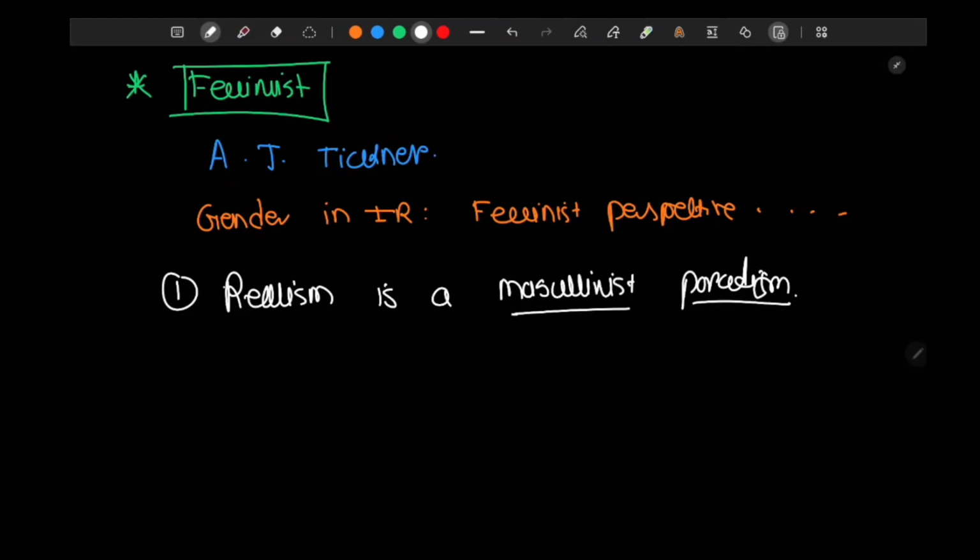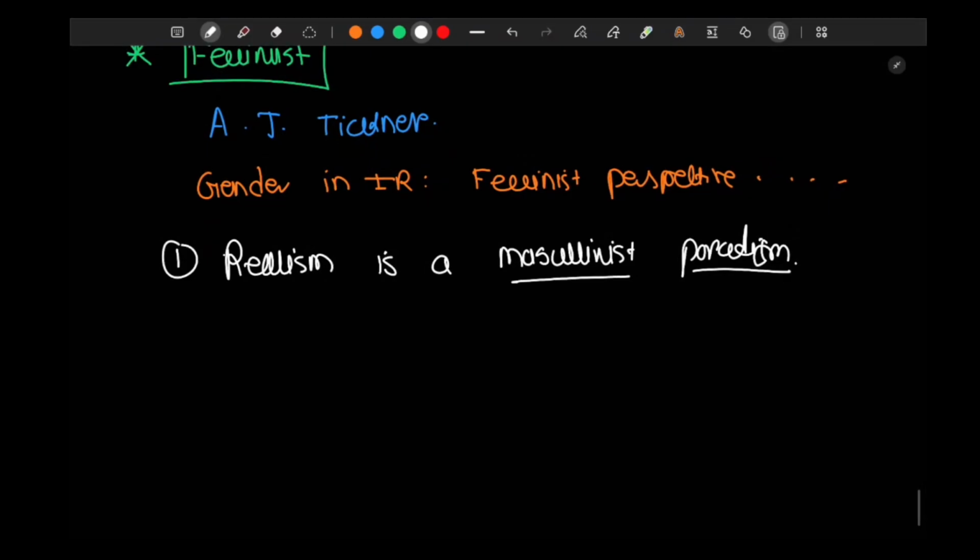The way men see each other, the way patriarchy is structured, Anne J. Tickner says that the same way international relations is also viewed by realists, right? She says realism is a masculinist paradigm. It only sees through a man's lens. It only sees through a patriarchal lens. It only sees through a masculinist lens. So the first criticism is that realism is a masculinist paradigm.